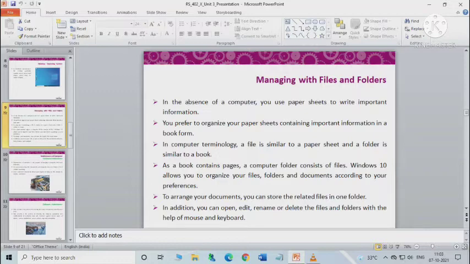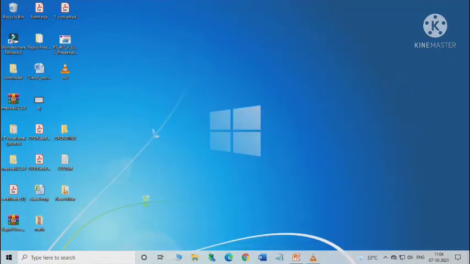Most of the operating systems use a hierarchical file system wherein the access to the data starts at the top and proceeds downward throughout the levels of hierarchy. The files are organized into folders known as directories and subfolders in a tree-like structure. The file management system is the layer of system software which is responsible for organizing and managing the storage of data. Now we will be learning how to create a new folder, how to create a new file, how to rename a file or folder, how to delete a file and folder, and the rest of things.